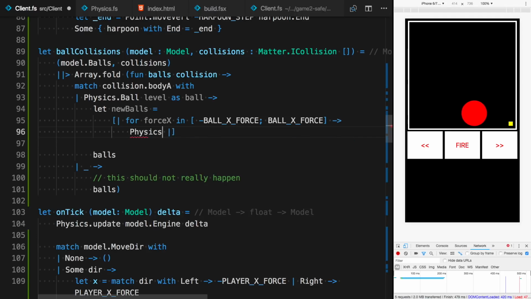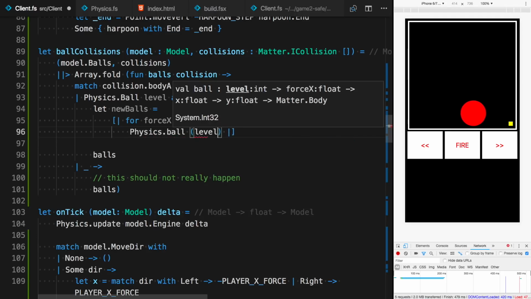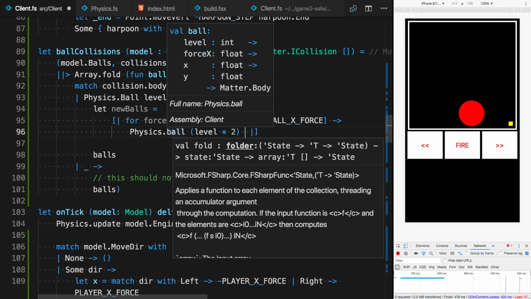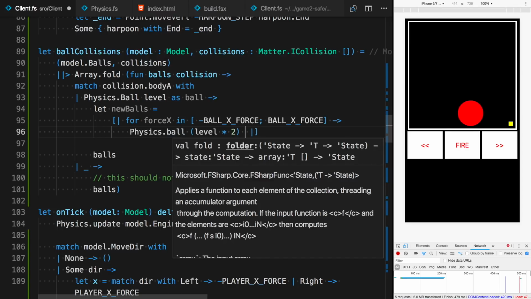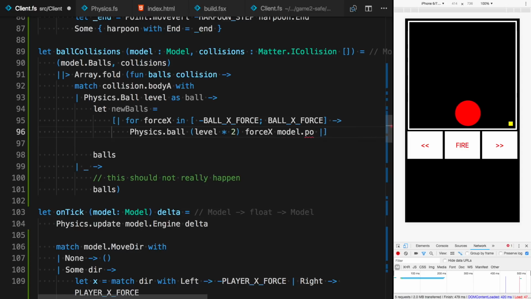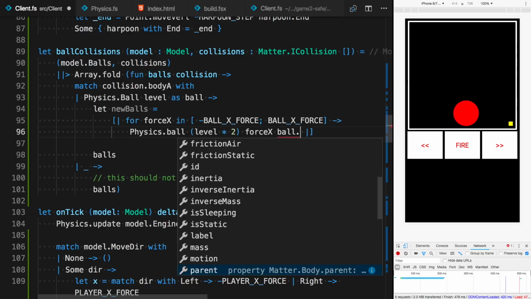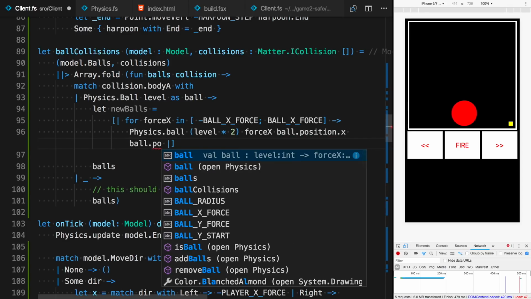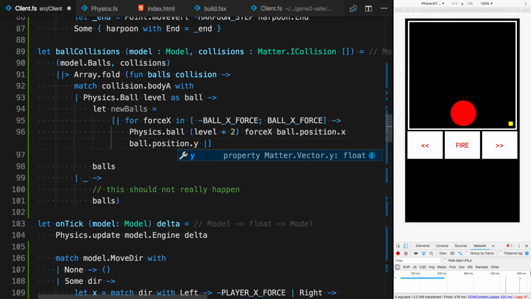Create a new ball, level doubled, and then what it wants else is just the force, right, so go left or right, and the position. So we have model position. Sorry, not model, ball. So the ball that we shot, position X, and ball position Y.